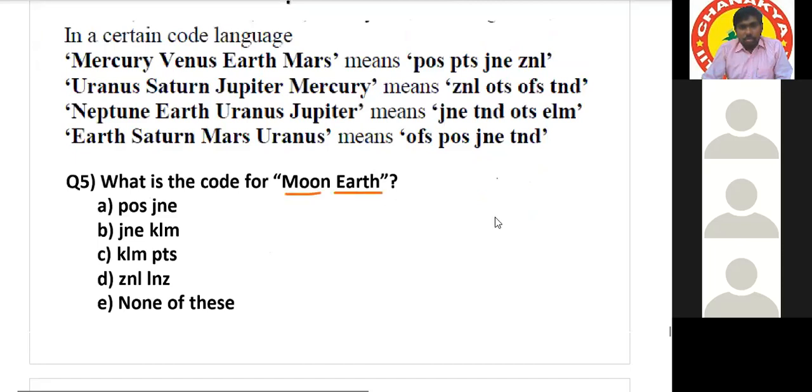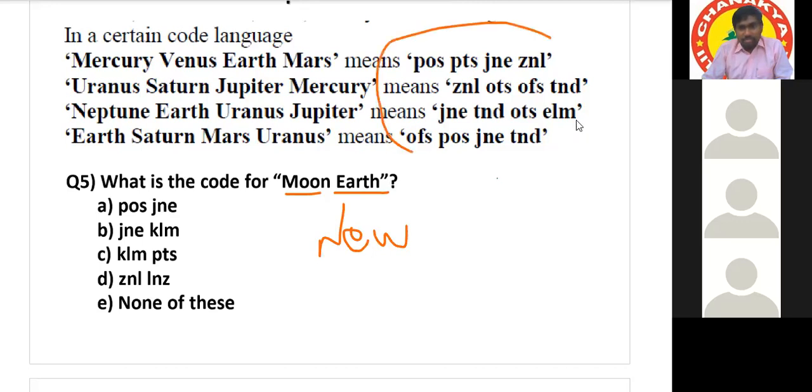Tell me the code for Moon and Earth. Sir, Moon is not there. Means I think the question is incorrect, right? No, sir. We have to take from outside the code. Whatever is not there in the code, that will be Moon. Very good, Sujay. Very good. Yes, that is the logic here. So if any new word is given, we have to search for a new code which is not available in this list.